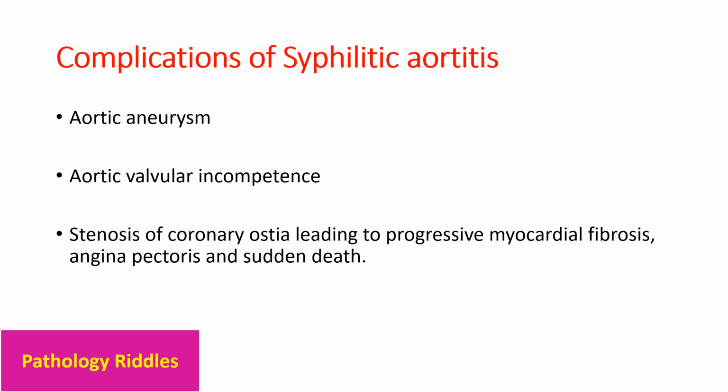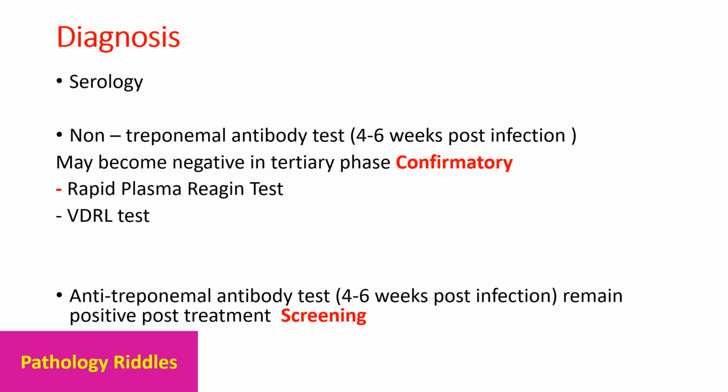So if coronary ostia are stenosed, then the coronary arteries cannot get enough blood. So there will be myocardial fibrosis, angina pectoris, and sudden death can also happen. So diagnosis is by serology. There will be non-treponemal antibody test, which will be positive after 4 to 6 weeks post-infection, but it will become negative when the syphilis enters into the tertiary stage.